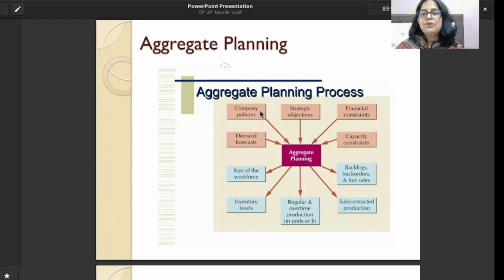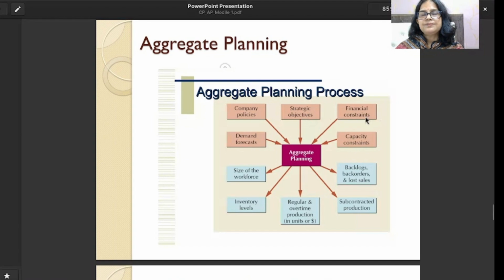We need to know all these things. Then strategic objective. Strategic objective is nothing but the long-term objective or long-term goal of the company. We can say that is the strategic objective of any company or organization.